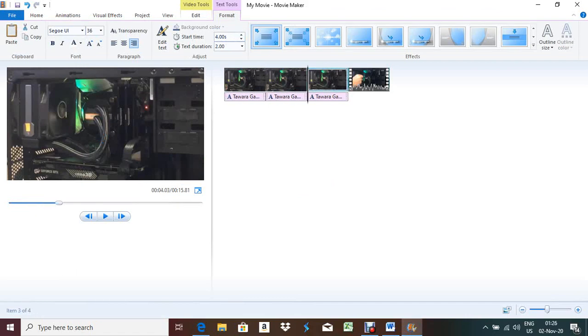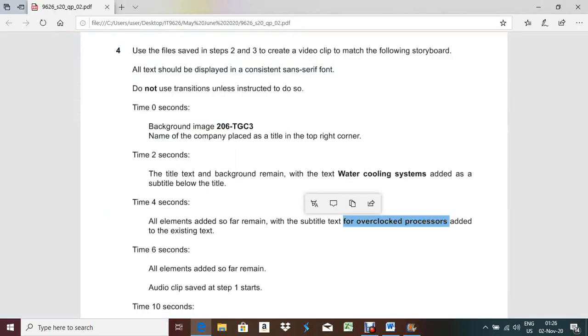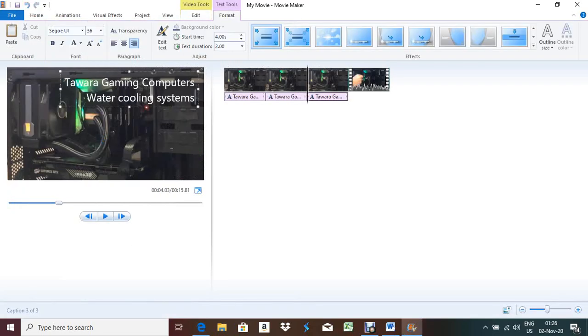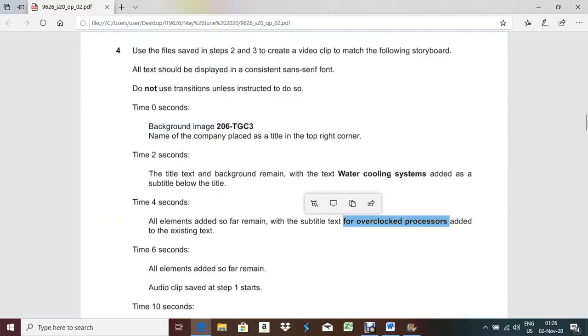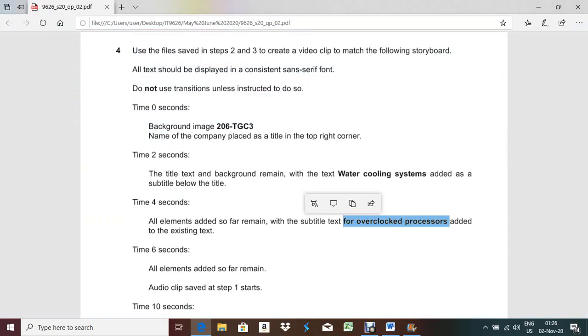This one also for 2 seconds, but what will be the difference? Let me make it 2 seconds duration, done. What will be the difference? The difference is that you have to add this word for overclocked processors. So click here, after this line you have to add another line, Control C, for overclocked processors. Okay, done. Next part.